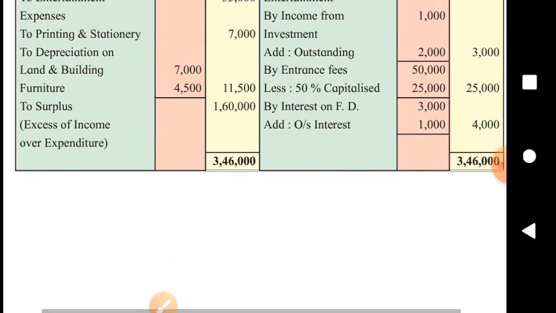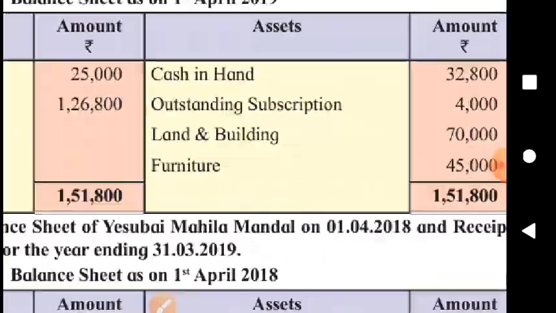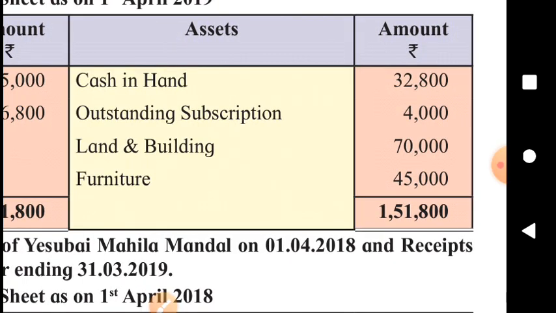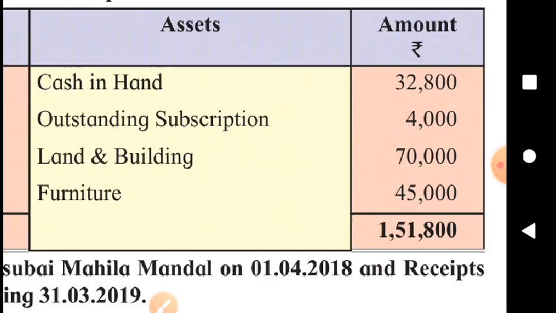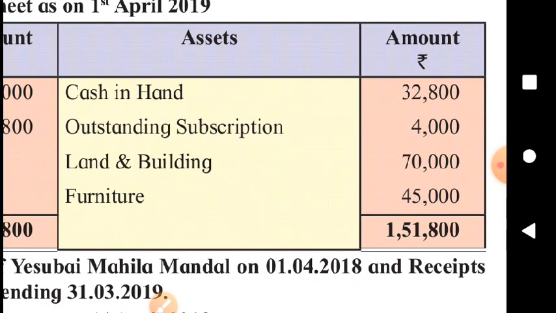And here we can see opening cash, then outstanding subscription for the previous year, land and building and furniture as given in the adjustments.